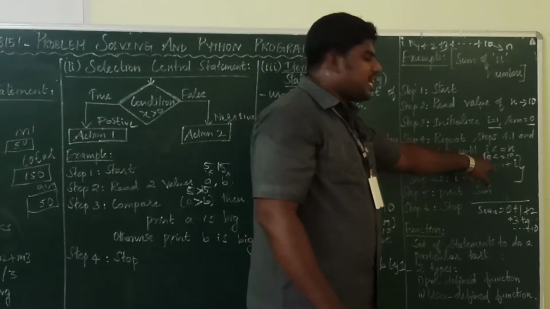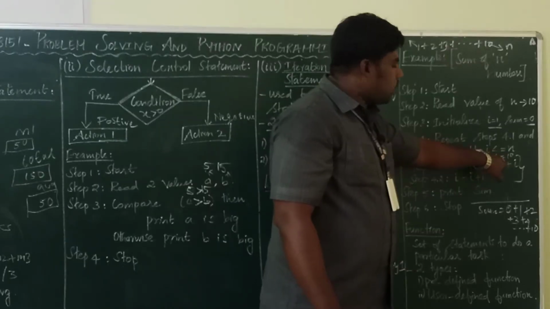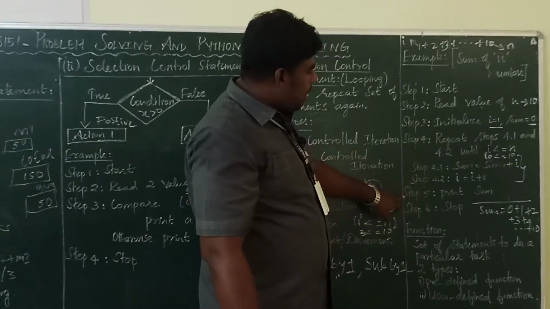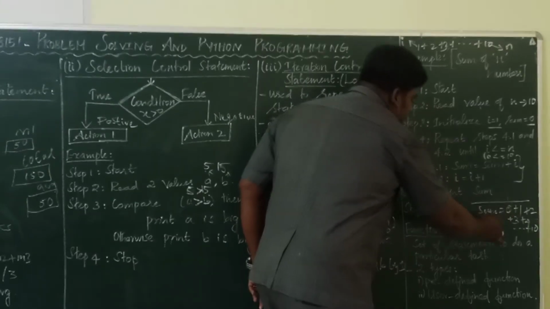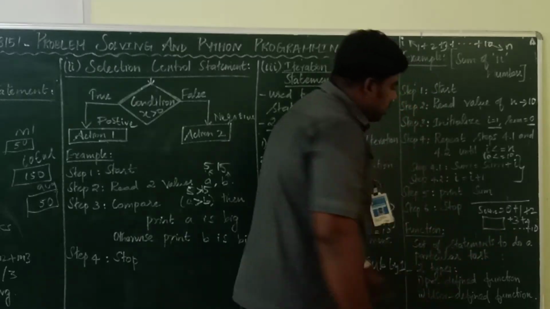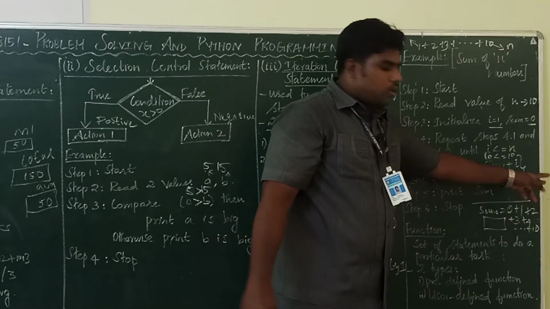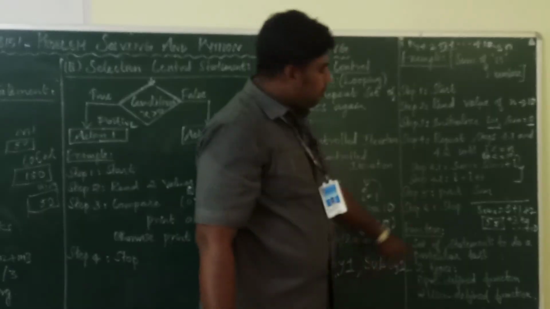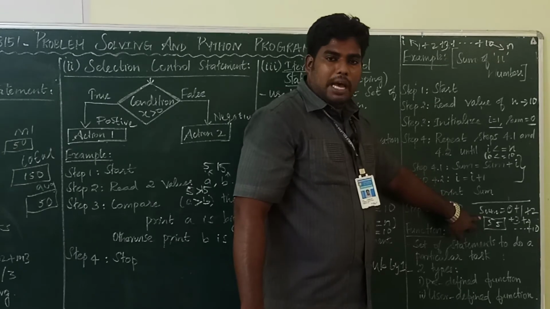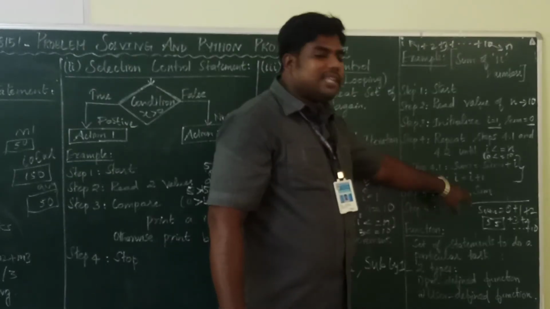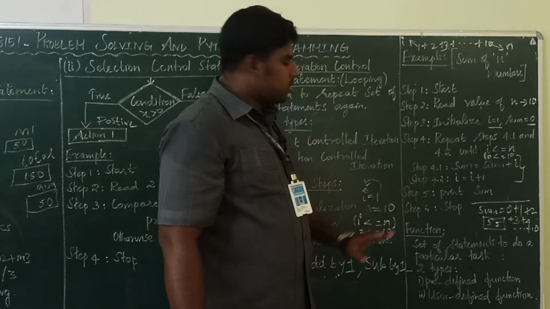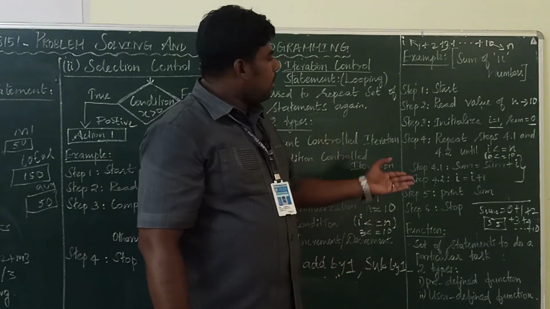So it will come out and print the sum. Inside this sum, your total answer is there. 1 to 10, if you added, you will get the value 55. The 55 is present inside the sum. So you are printing the answer sum. You will get the answer here. Okay. Then stop the algorithm.